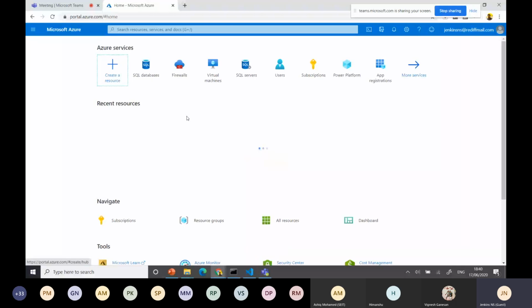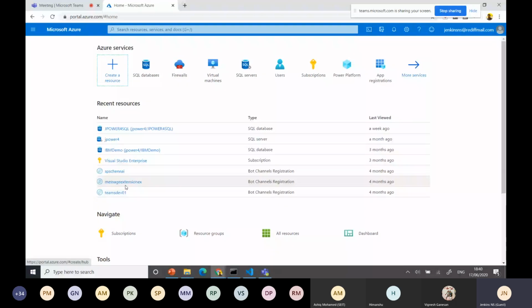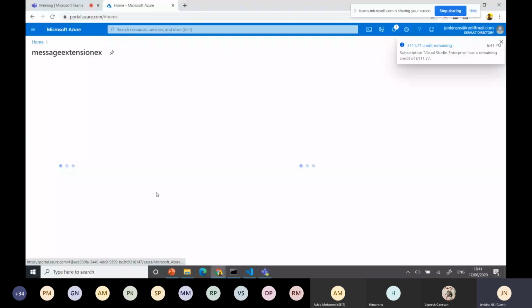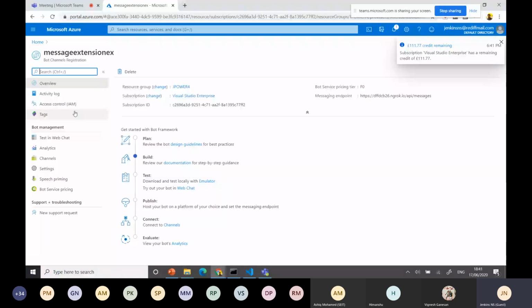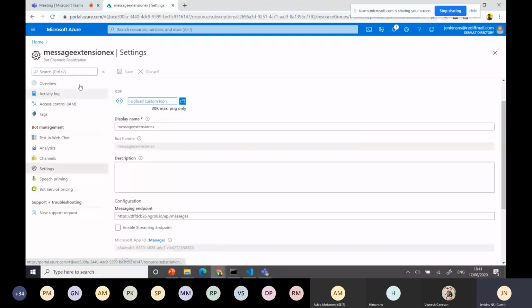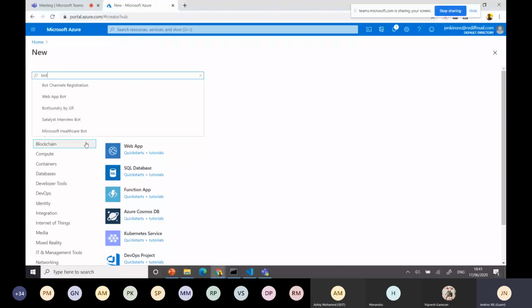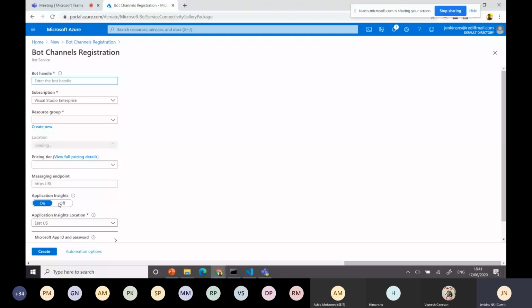Whenever you go to the Azure portal, you can see all our already registered things. For example, these are bot channel registrations. If you open a bot channel registration, you can see all these settings. When you are doing it the first time, go there, create a resource, type bot, you get bot channel registration, then create it. You'll create all the references, a name, where you are going, everything. This is one part. You are not doing any coding here, just publishing the bot information to the user.